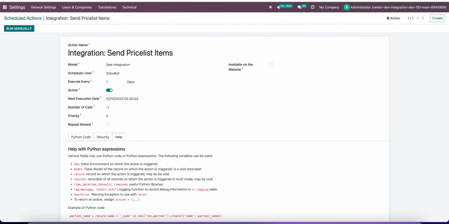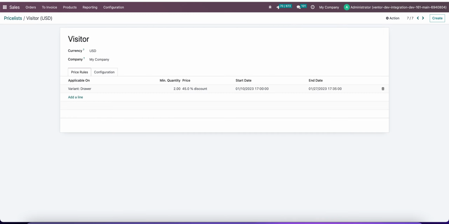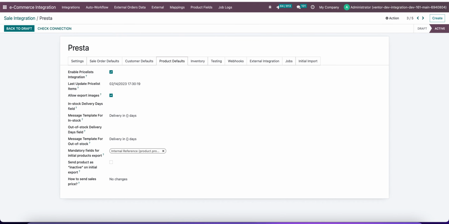So also I need to notice that we have a new cron, send price list items. It works the same as the update to external button, and it works if our checkbox is enabled, if activated.